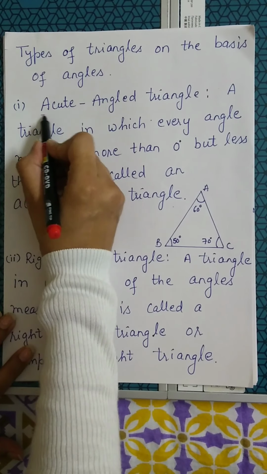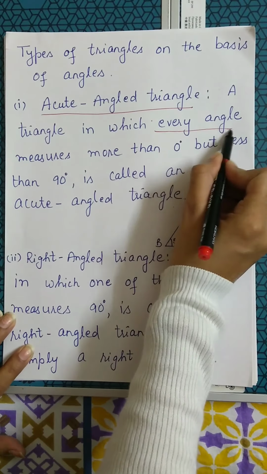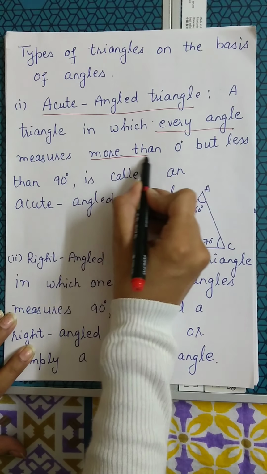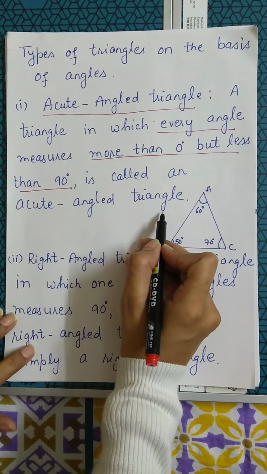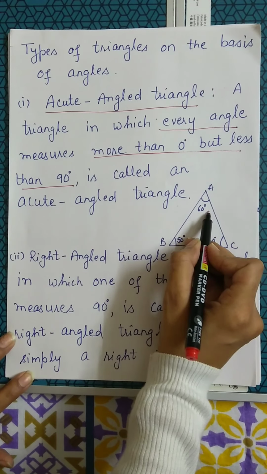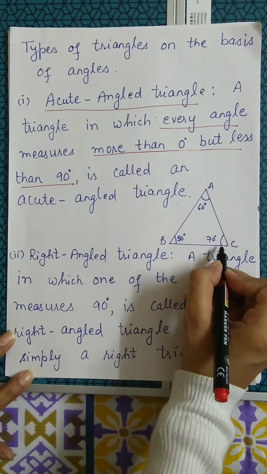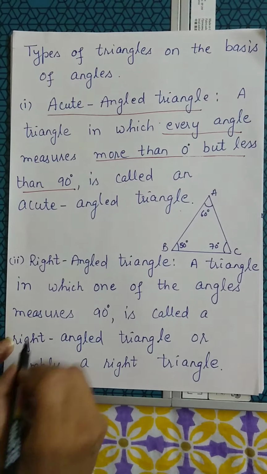First one is the acute angle triangle. A triangle in which every angle measures more than 0 degrees but less than 90 degrees is called an acute angle triangle. If you see in this figure, angle A is 60 degrees, angle B is 50 degrees, and angle C is 70 degrees. All angles are less than 90 degrees.